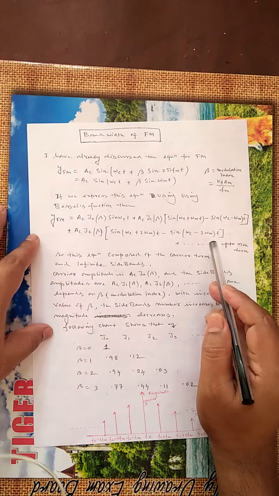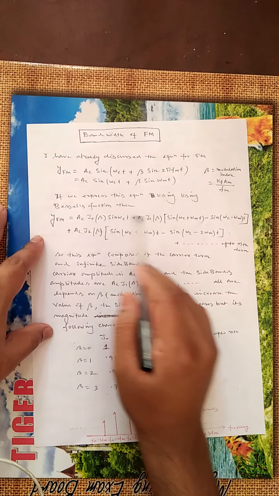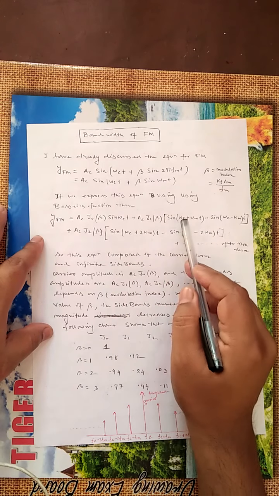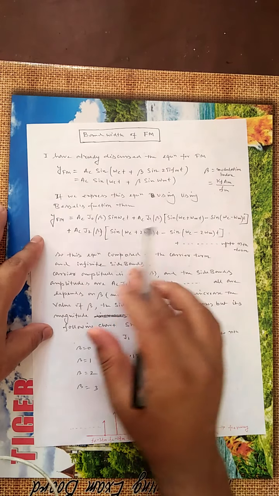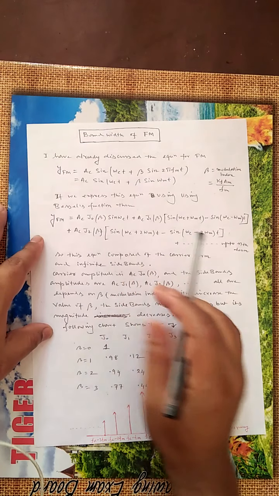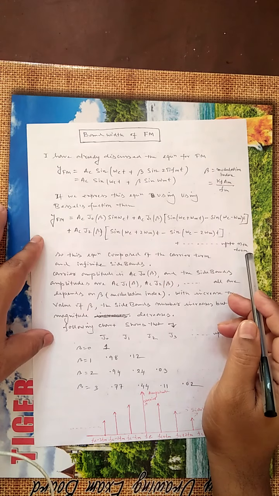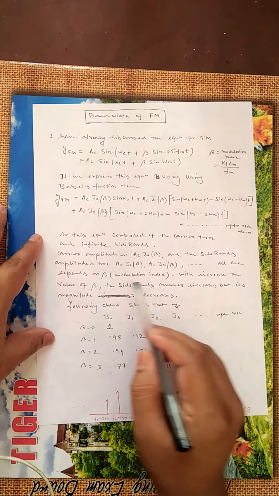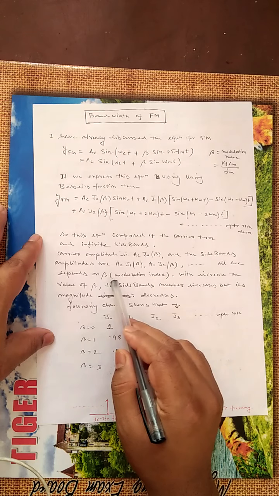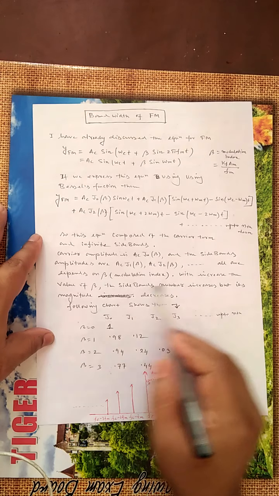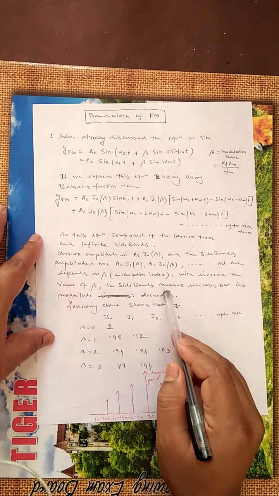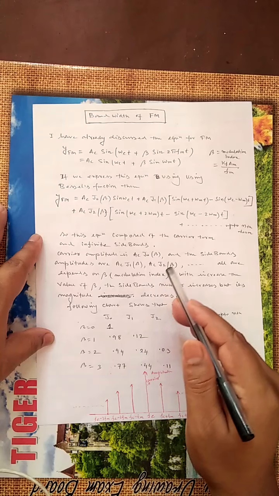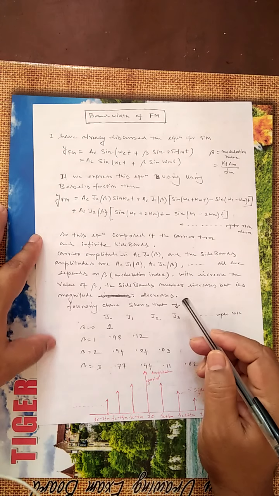So from this Bessel function we can conclude that there is a large number of sidebands. These are the sidebands. So if the sidebands are large, then the bandwidth also gets large. Here the sidebands are increasing. You can see that if the modulation index beta increases, the sidebands also increase, but gradually the sidebands' magnitude decreases.